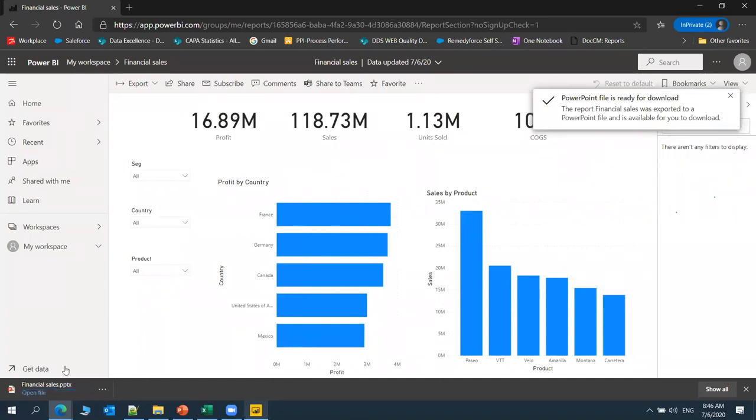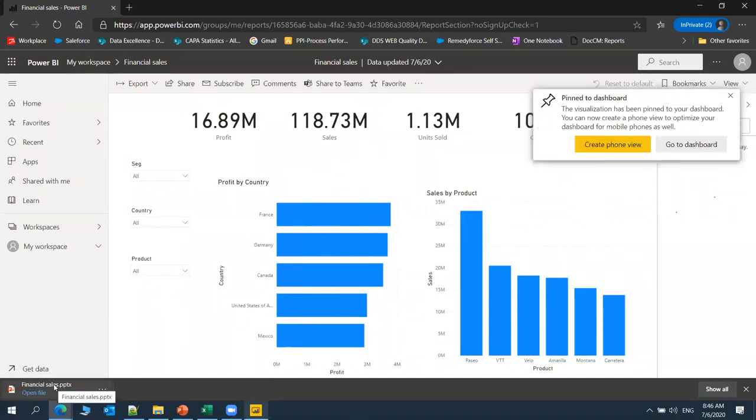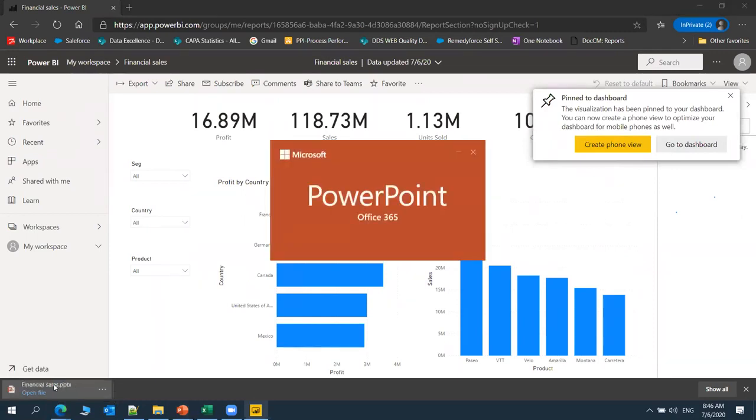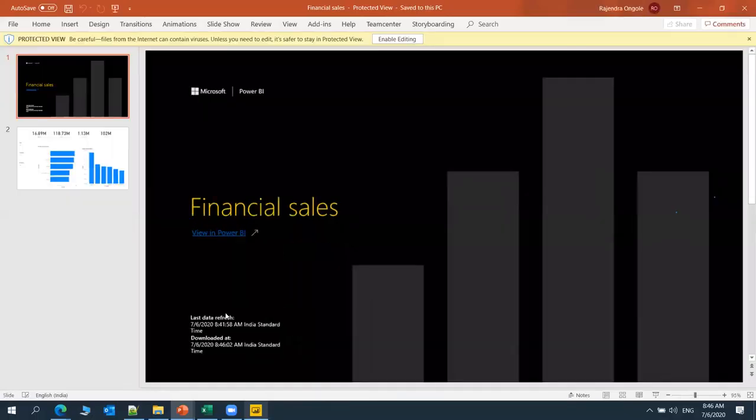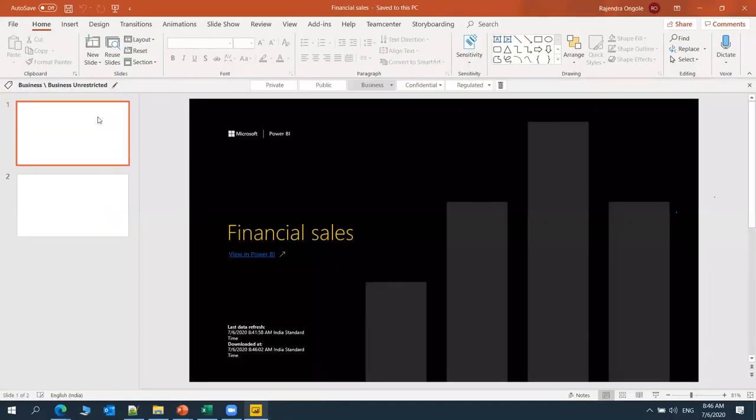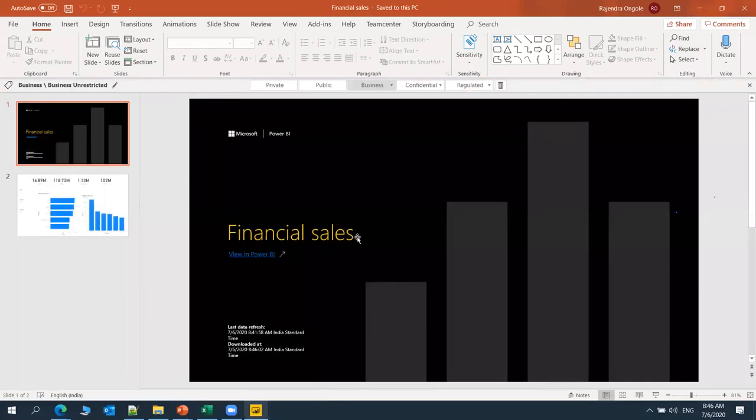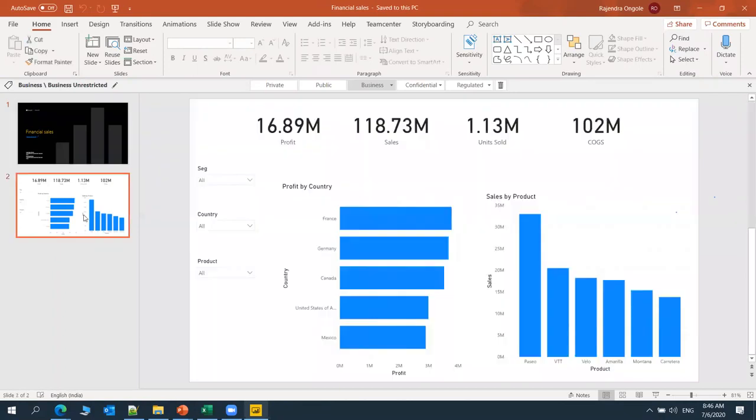So I just downloaded the report in PPT format. I'm just going to open that, to see what kind of information it is providing. So this is a PPT. It will give you one front screen like this: Financial sales, the report name, what the last refresh date is, and how we can download this. And this is the way the report has been exported.